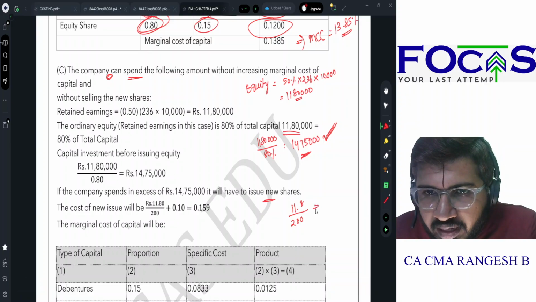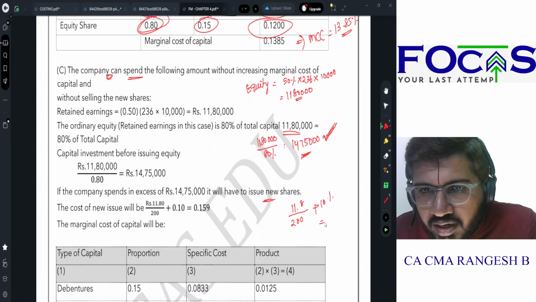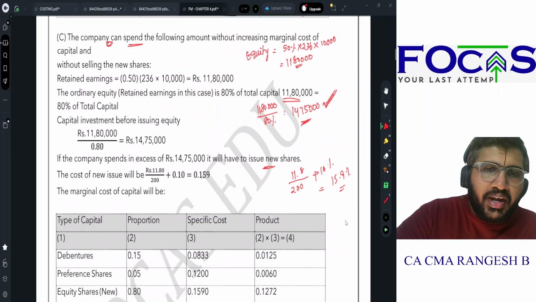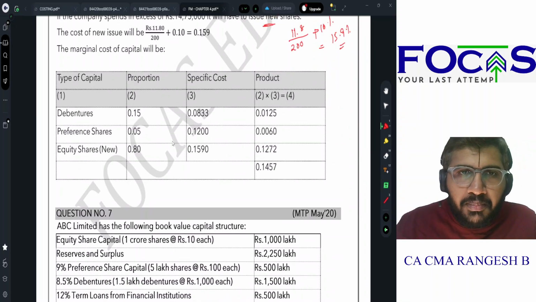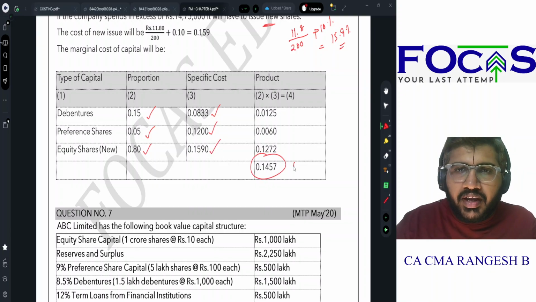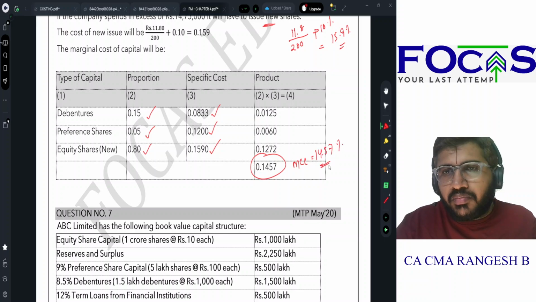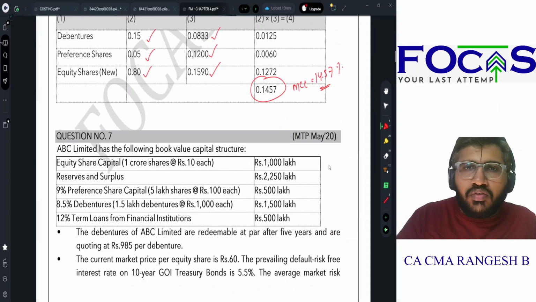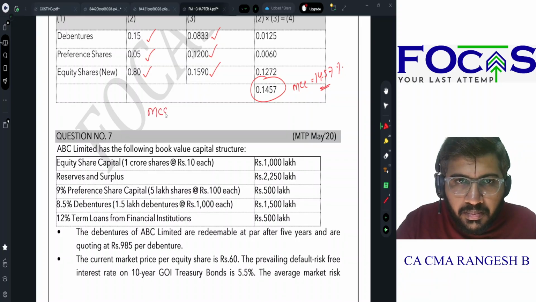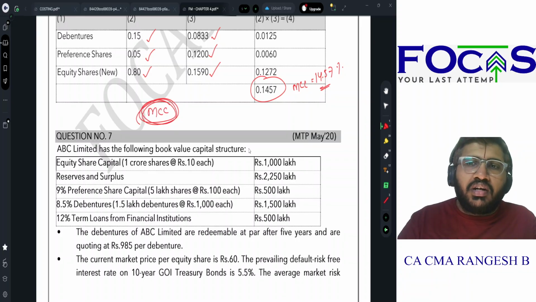11.8 by 200 plus growth will be same அப்படின்னு சொல்லிட்டாங்க. So how much will be my cost of equity? 15.9%. So அதே proportion-ல debentures 8.33 தான், preference share அதே 12% தான், equity மட்டும் 15.9 calculate பண்ணி என்னோட புது marginal cost of capital எவ்வளோ? 14.57%. This is how you solve the sum where different sources of issue are there and the marginal cost of capital is asked in the examination.